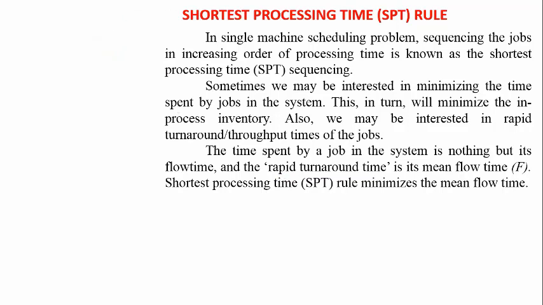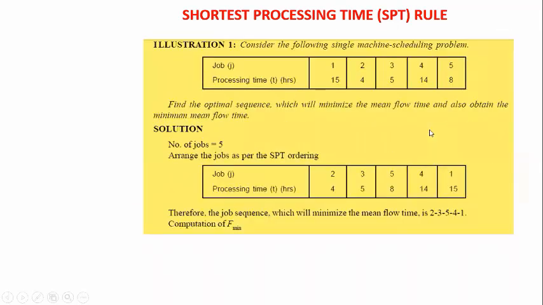Coming to the example, here the jobs and processing times are given. The jobs are 1, 2, 3, 4, 5, and the processing times are 15, 4, 5, 14, 8. These are the processing times of the jobs, and we are asked to find the optimal sequence which will minimize the mean flow time and also obtain the minimum mean flow time. This is the question and we have to solve it.